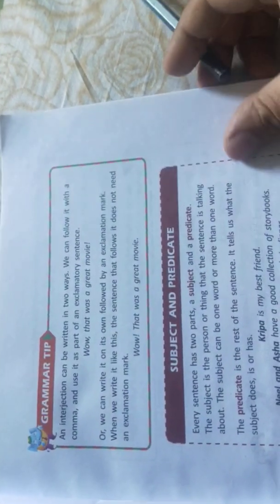So, what is an interjection? We learned about it in the last class and we had also done this exercise.